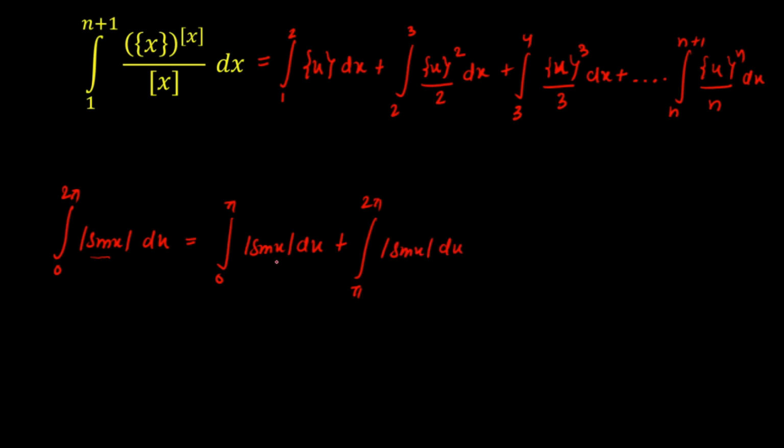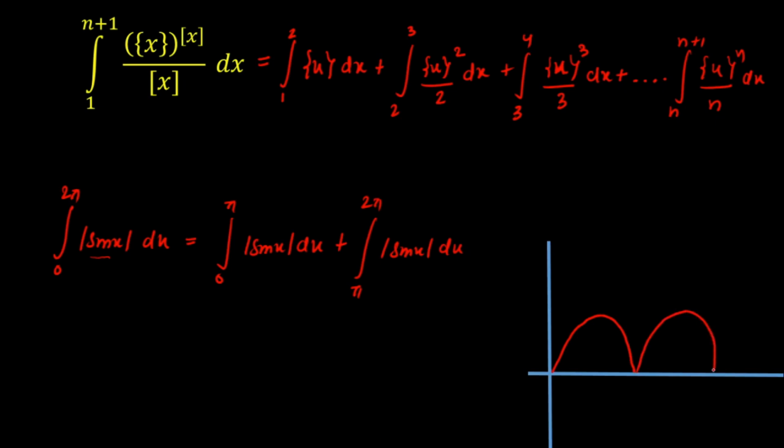Now here |sin x| is 0 at π as well as at 2π. So we'll check through the graph. Let me draw the graph of |sin x|. The normal graph of sin x is something like this, and instead of going down again it will bounce because of the mod. So we'll get the graph something like this, and the peaks are 1 because the maximum value of sin x is 1. So here you'll get π and here you'll get 2π.